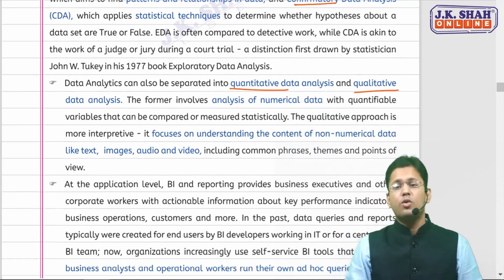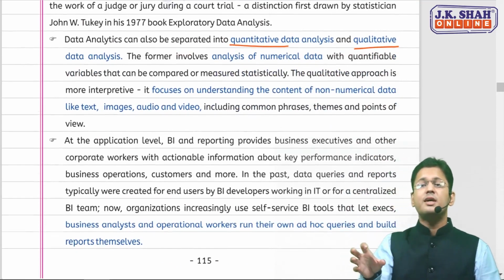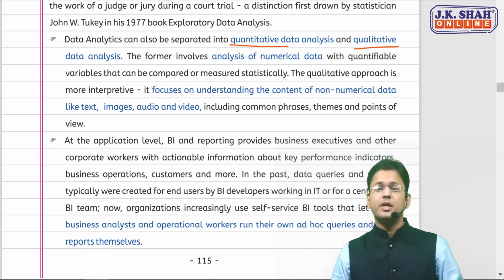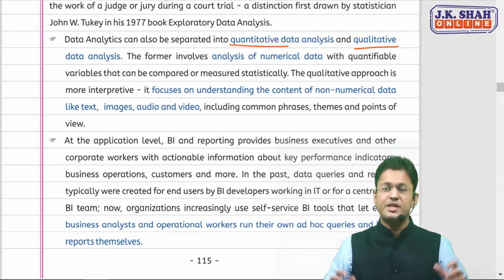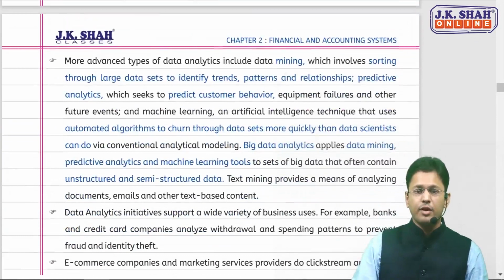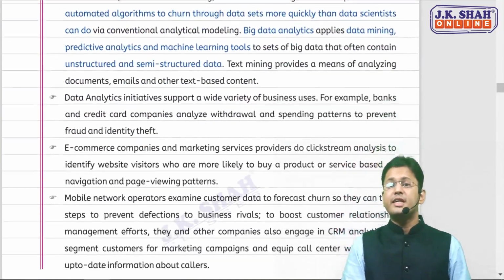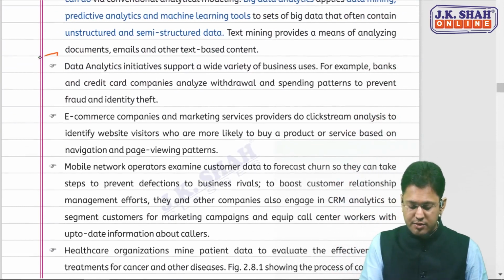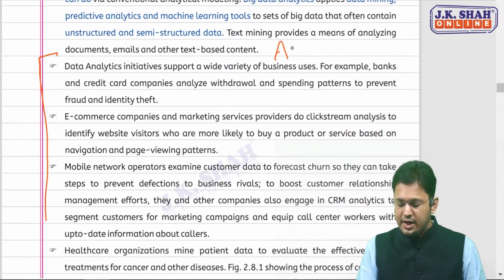Similarly, quantitative and qualitative. Quantitative analytics deals with numerical data, whereas qualitative analytics focuses more on non-numerical data like text, images, sounds, videos, phrases, themes, points of view, etc. Now, the second important thing in this aspect is this question. These are application areas.